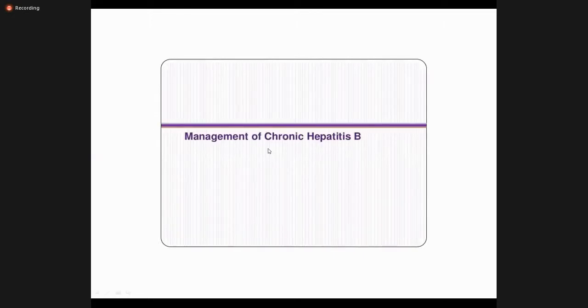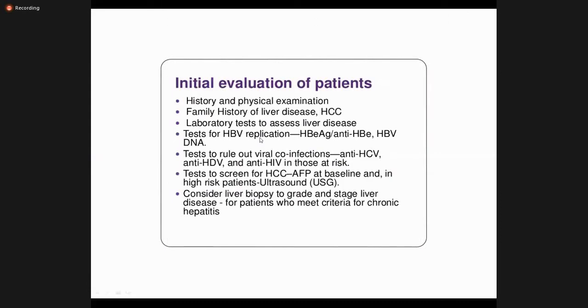Now coming to the management of hepatitis B. So why do we need to manage? First, discuss the goals and the evaluation: history and physical examination, family history, tests to assess the liver disease, tests for HBV replication. These we have already discussed, so I'm going very rapidly. Tests to rule out other co-infections. Co-infections are very important because they add to the risk of liver injury. For example, if the patient is hepatitis B positive and also hepatitis C or D positive or HIV, they have double the risk of liver damage and fibrosis.